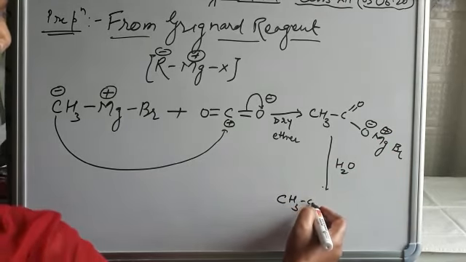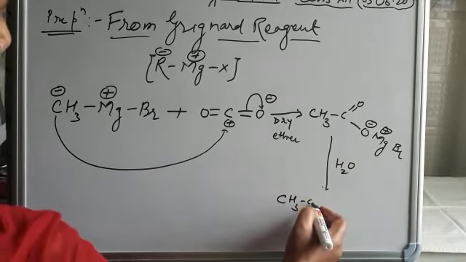We can prepare benzoic acid also by using Grignard reagent: C6H5MgBr plus CO2 in presence of dry ether at first, and second, undergoes hydrolysis.